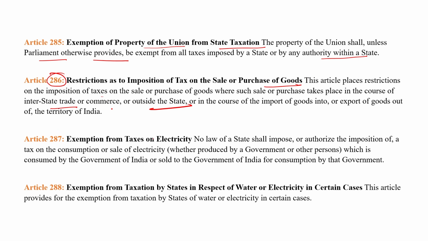Article 287, exemption from taxes on electricity. No law of a state shall impose or authorize the imposition of a tax on the consumption or sale of electricity, whether produced by the government of India or other person. If a person is producing electricity, whether it is produced by the government of India or by any individual or authority, the government cannot impose taxes on the production or sale, or consumption also, of the electricity.